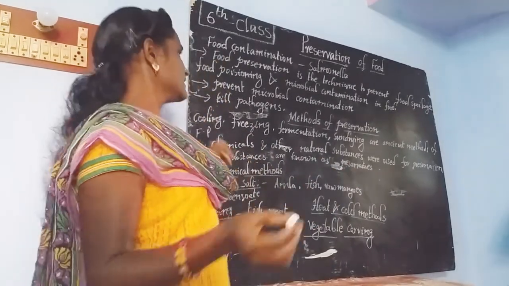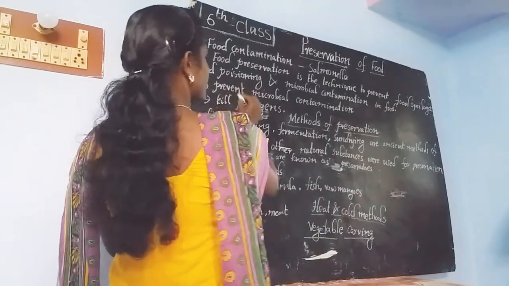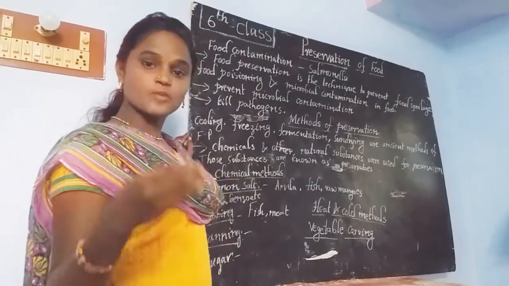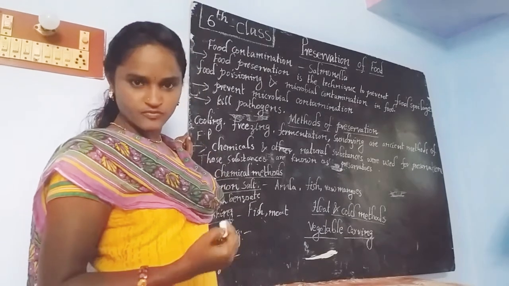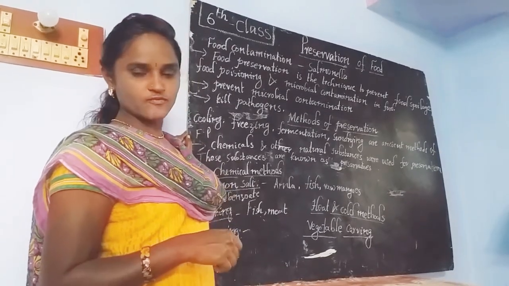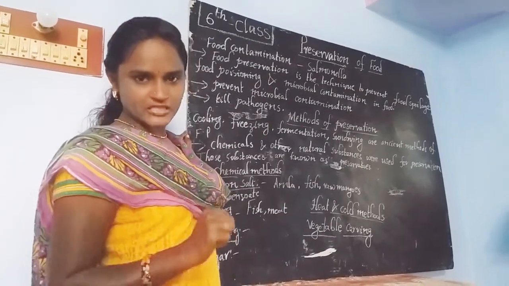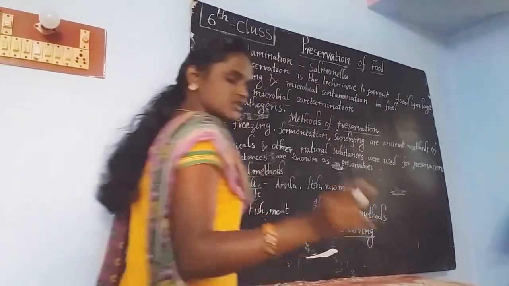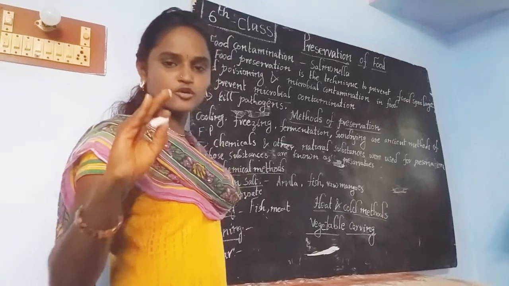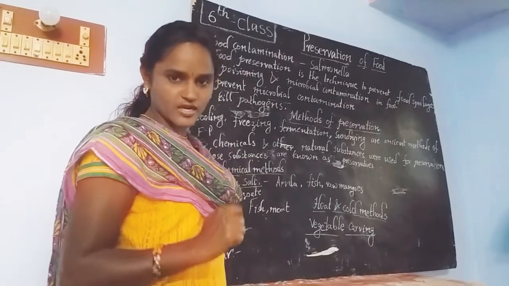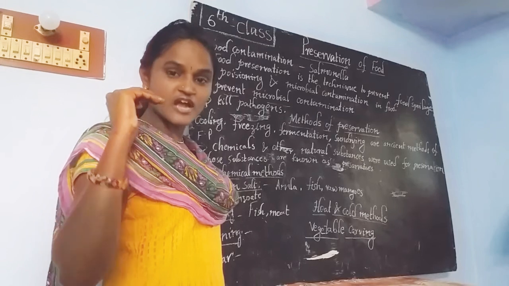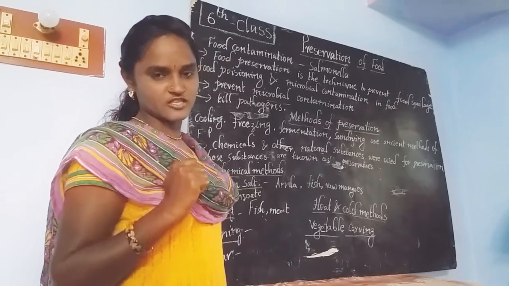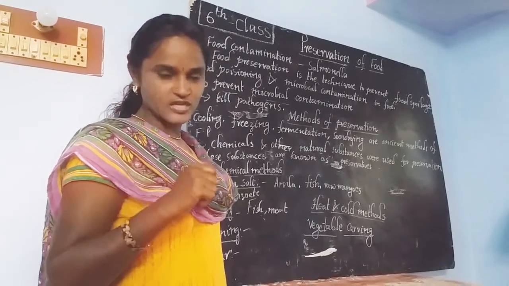Then move to the next one. What are the objectives of preservation of food? In order to preserve the food, we have to follow two methods. What are they? Prevent microbial contamination. The first thing, we have to stop the growth of microorganisms. First, we have to control the microorganisms present in the food and their growth.